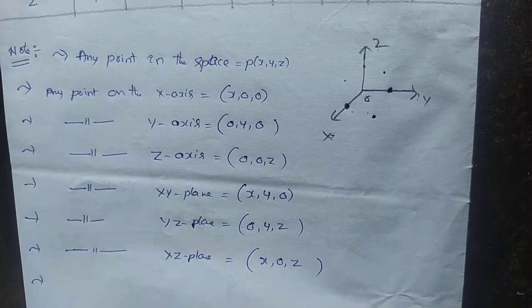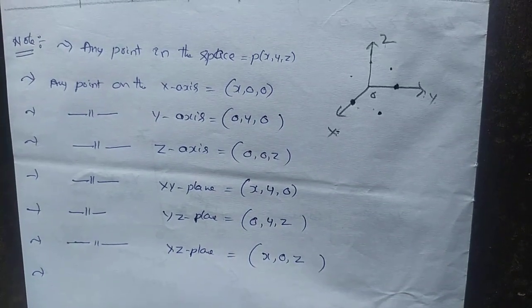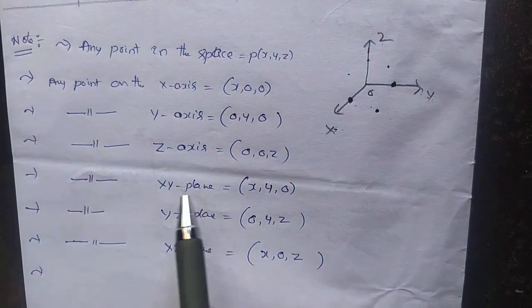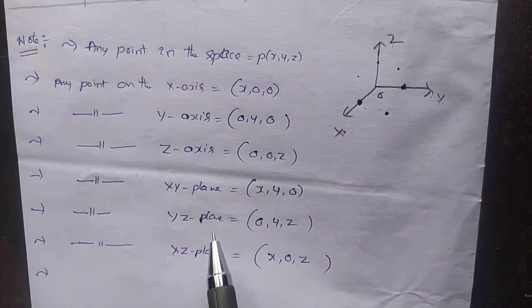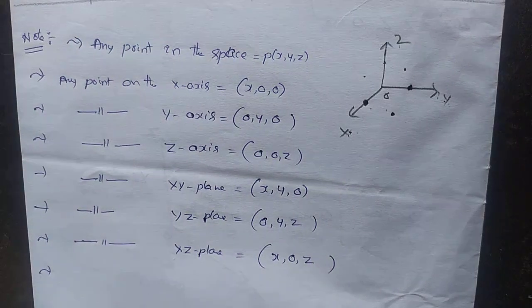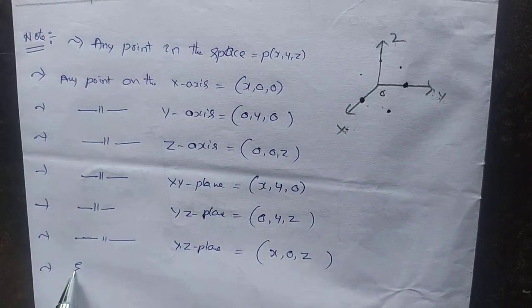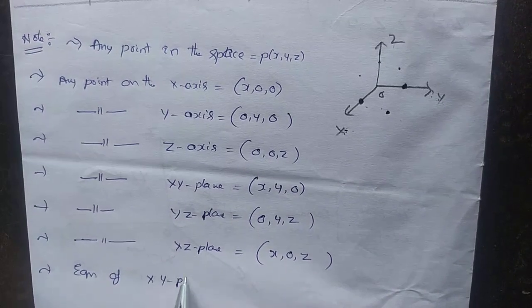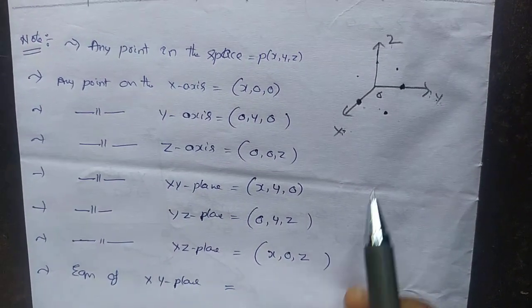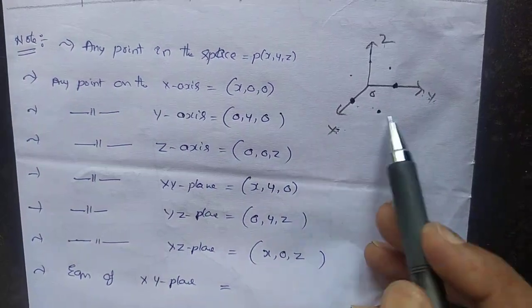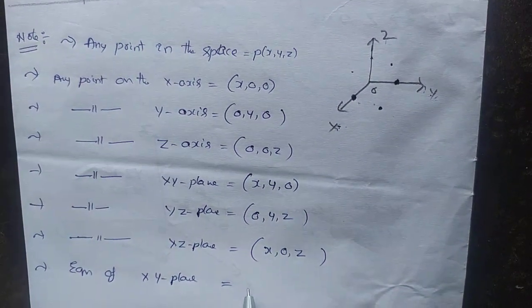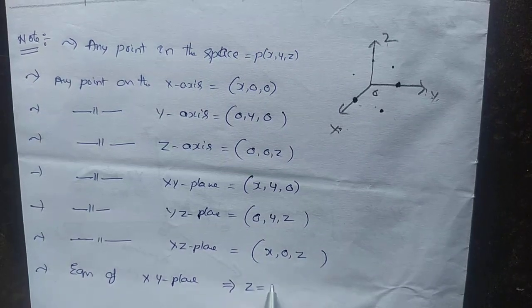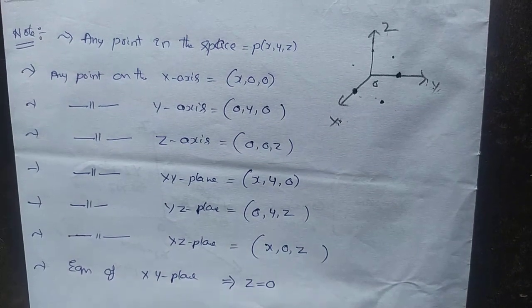Now, what about the equation of the xy plane? All these were the points; now we are discussing the equations. The xy plane equation is z equals 0.